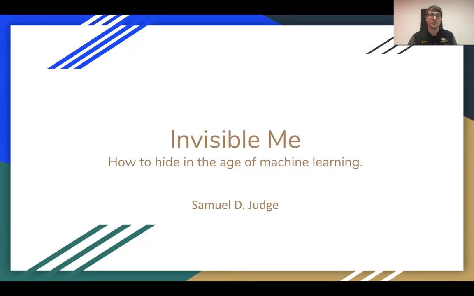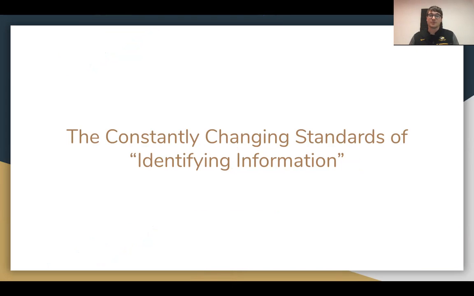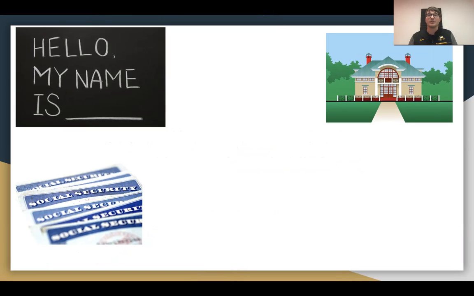Today I'm going to talk to you about how to hide in the age of machine learning. We are at a strange crossroads where what is considered identifying is constantly changing. For example, we would all agree that our name, our social security number, and even our home address are considered personally identifying. That is, information that can tie you as an individual back to something.